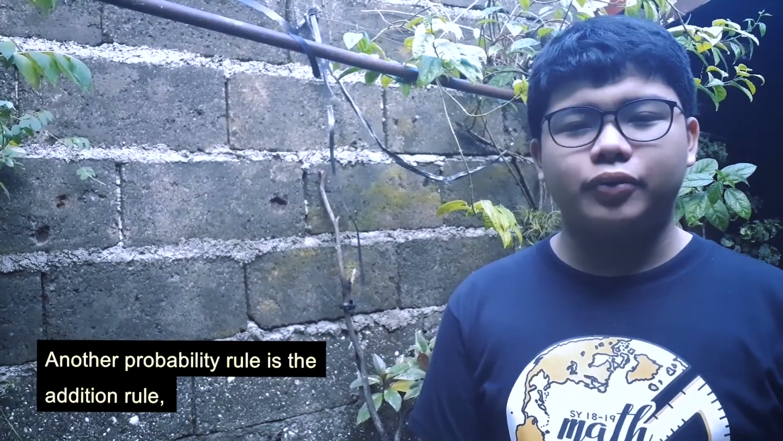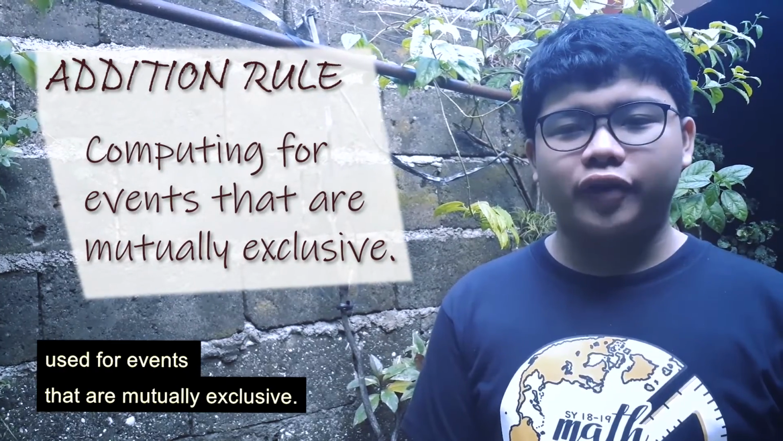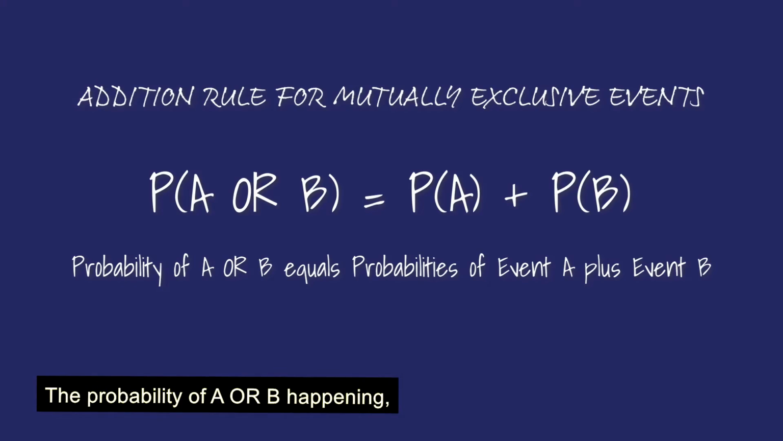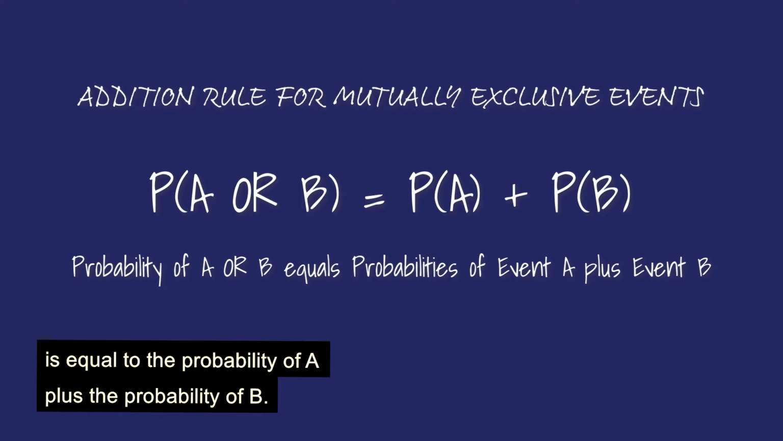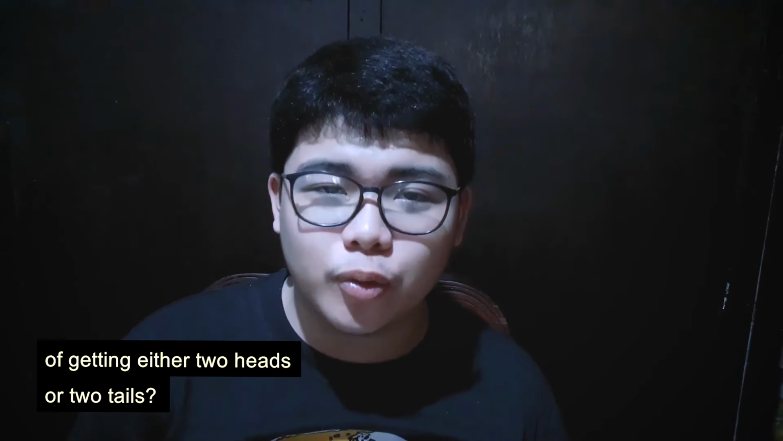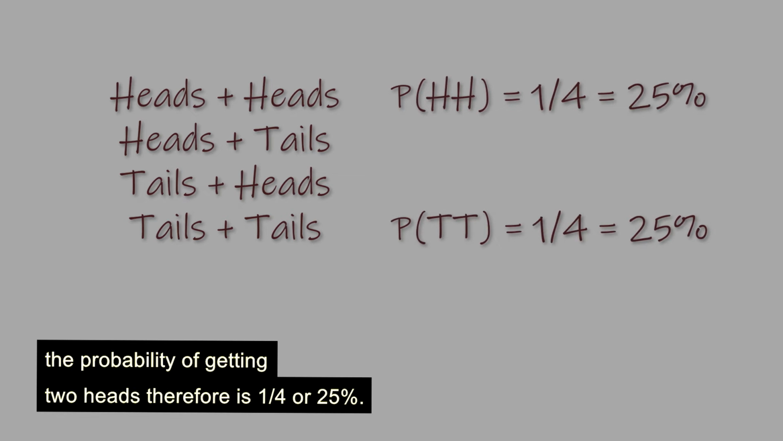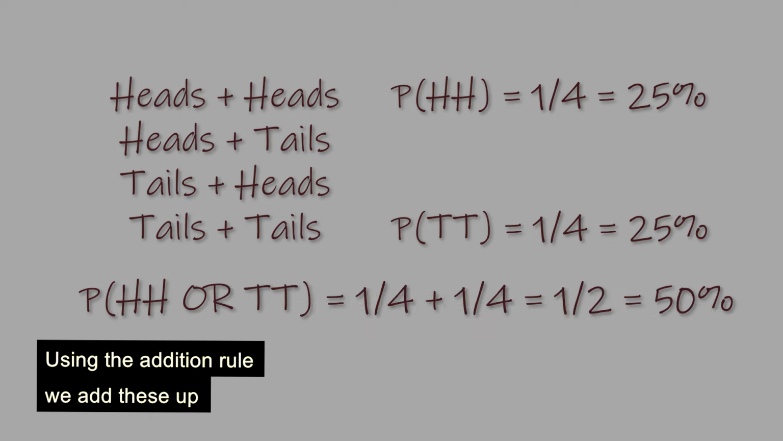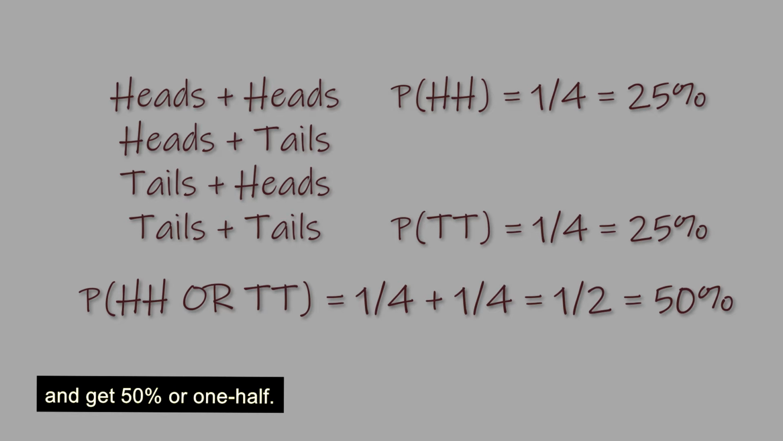Another probability rule is the addition rule, used for events that are mutually exclusive. The probability of A or B happening is equal to the probability of A plus the probability of B. I have 2 coins. What would be the probability of getting either 2 heads or 2 tails? First, there are 4 possibilities here. The probability of getting 2 heads therefore is 1/4 or 25%. Getting 2 tails also 25%. Using the addition rule, we add these up and get 50% or 1/2.